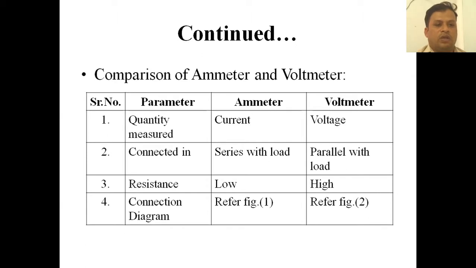Now the other parameter, resistance. The resistance of ammeter is very low. The resistance of ammeter should be low because if the resistance of ammeter is high, then we will not be able to take the correct readings. Because if it doesn't allow the current to pass through, then what happens? The ammeter cannot show the correct reading. So the ammeter should have low resistance, and voltmeter should have high resistance. And these connection diagrams, as I have just shown in figure 1 and figure 2, show how we connect the ammeter and how the voltmeter is connected in the particular circuit.